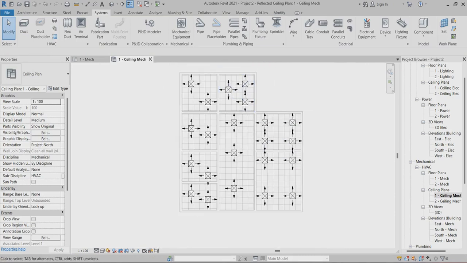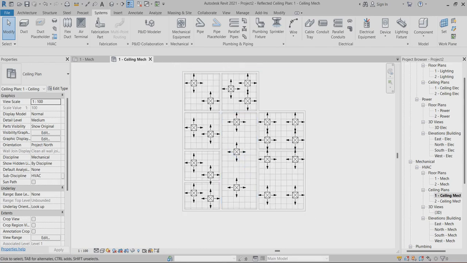If you want, you can reduce them also. It's as per your design, you can reduce, or if you want, you can increase. It depends on your drawing type, you can change it.